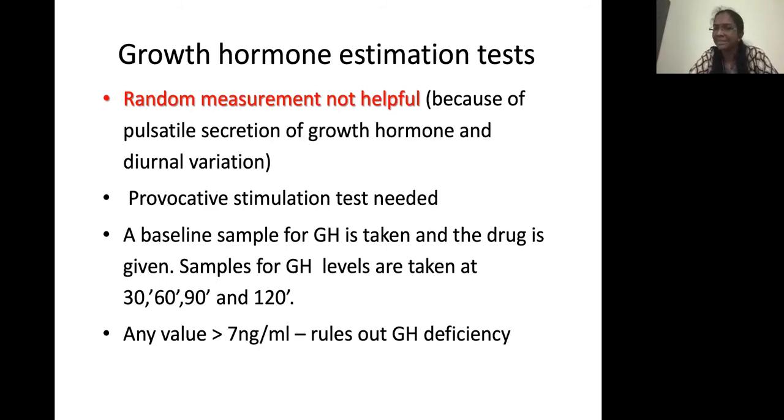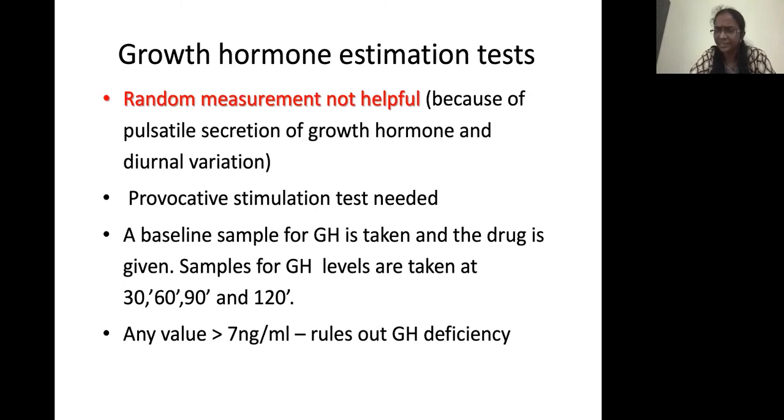So a baseline growth hormone sample is taken, and whichever drug you are using for the provocative test should be given, and samples of growth hormone should be taken every half hour, that is 30, 60, 90, and 120 minutes. You can even skip the 120 minutes, because a minimum of 4 values is enough.